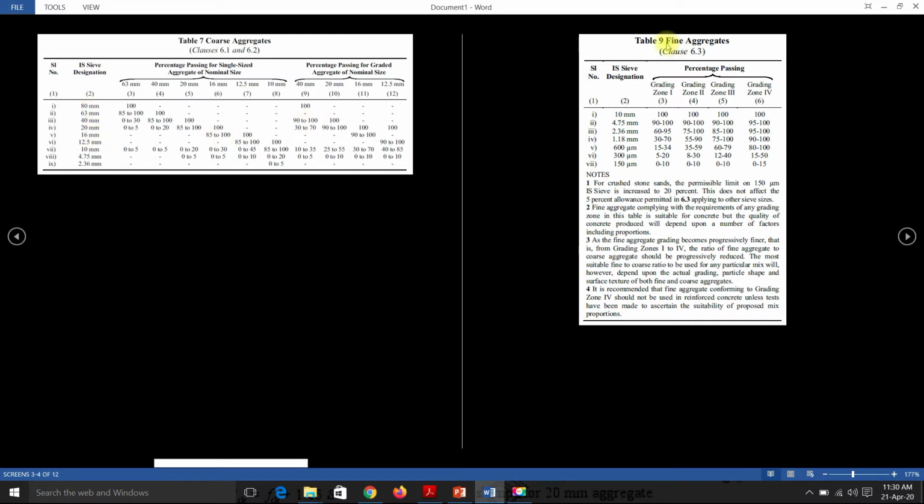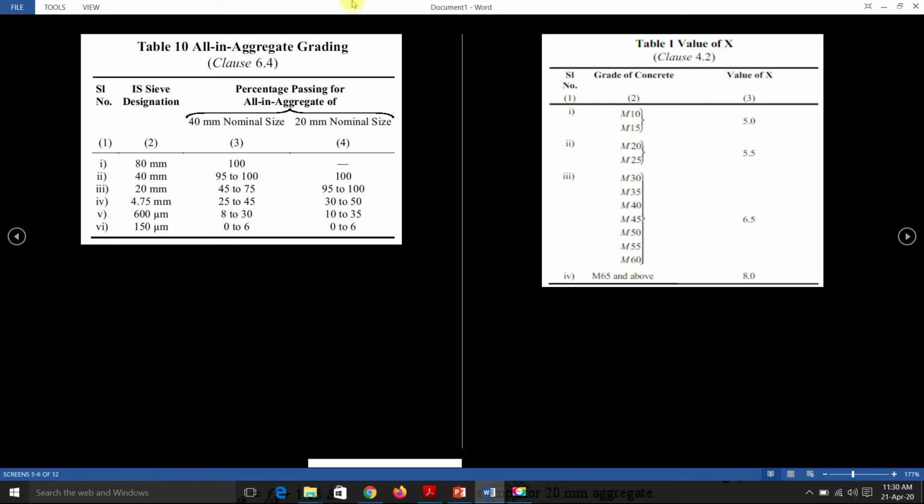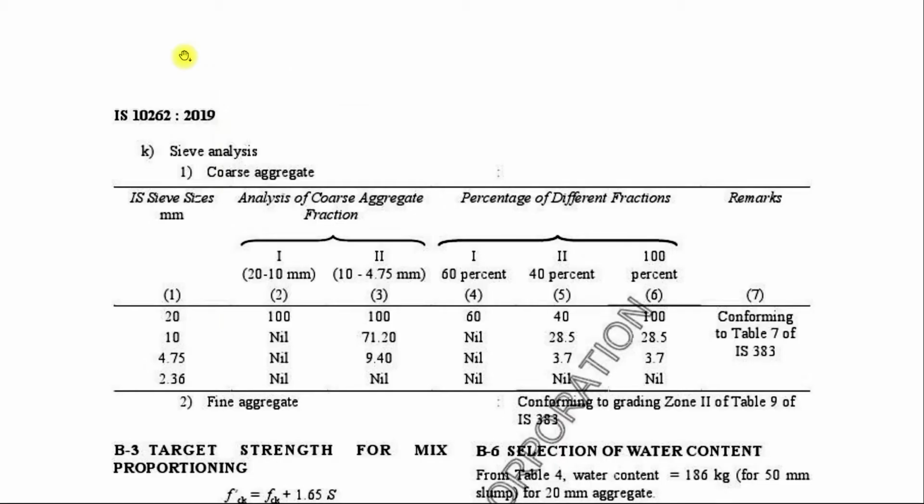And Table 9 shows the fine aggregates. The percentage passing for different zones on the different IS sieves is given in the IS 383 code. After this, we need to check the all-in aggregate grading. The percentage of coarse aggregate and fine aggregate content needs to be cross-checked by Table 10 of IS 383 code. So the sieve analysis data need to be calculated. This fine aggregate also should conform to zone 2 or any other zones. Zone 4 should not be used for concrete.